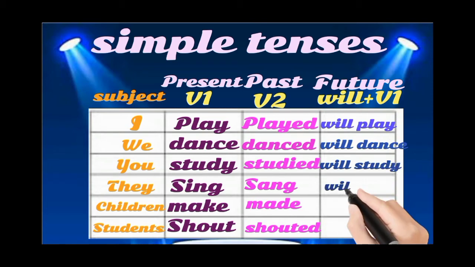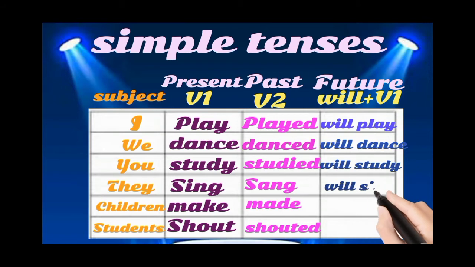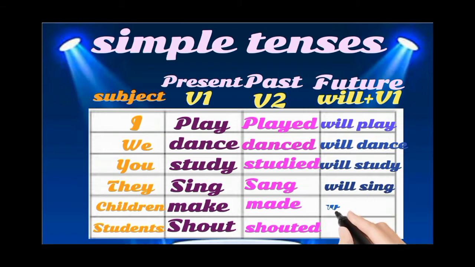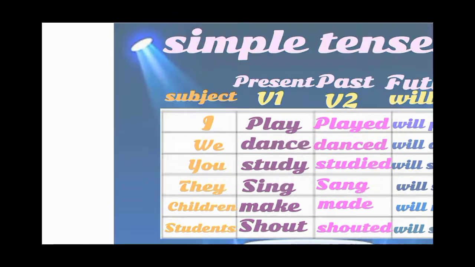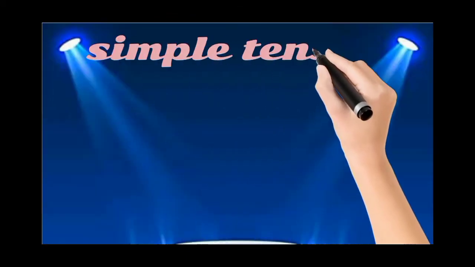I played. And if you see future tense, here we will use will plus V1 form. That is, I will play. Play is the V1 form. We will dance, you will study, they will sing, children will make, students will shout. So we add will plus V1 for future.